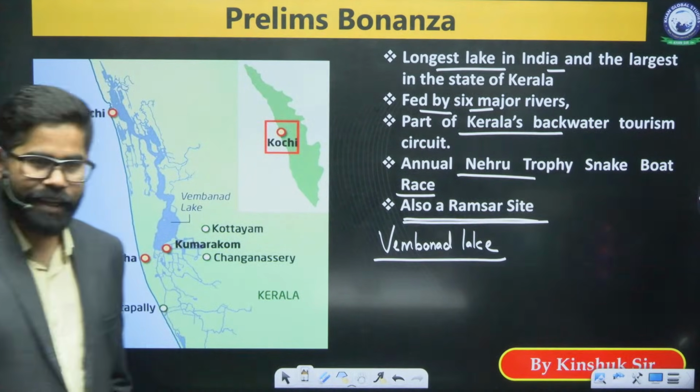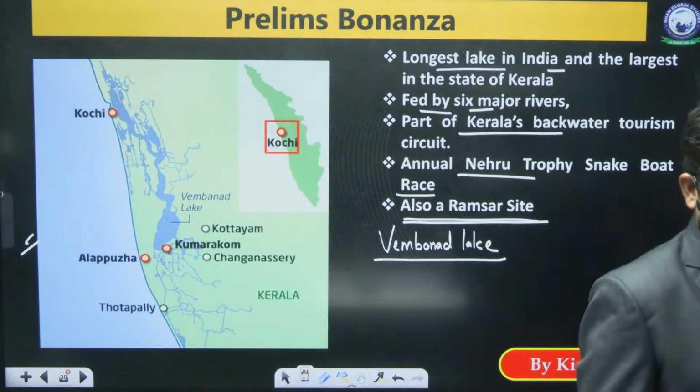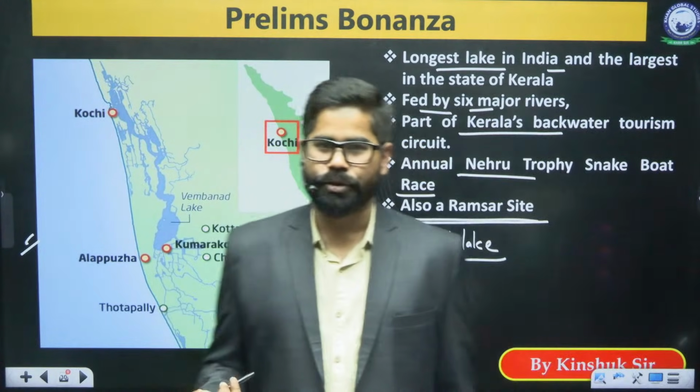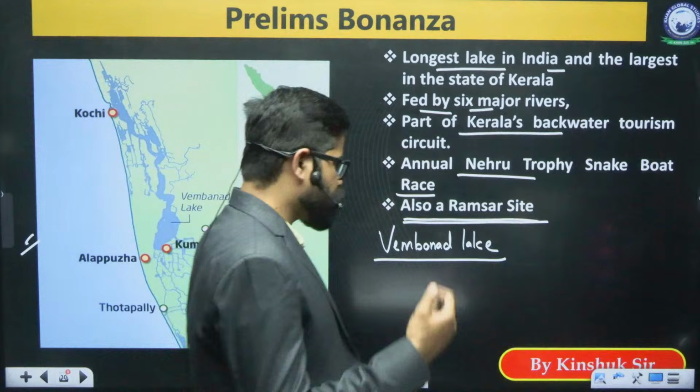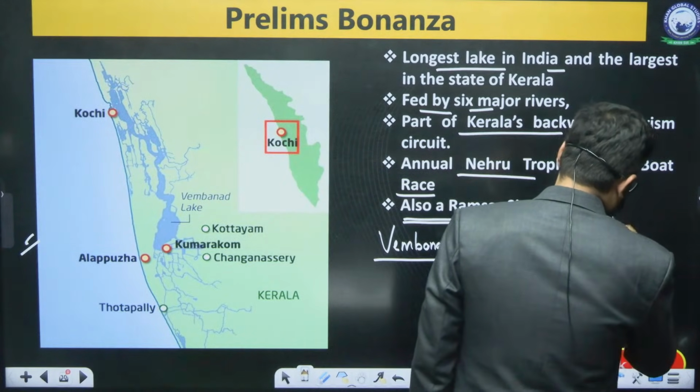Now we see that there are around 96 Ramsar sites in India. There is a competition among 3 things to get the century. One is Ramsar.